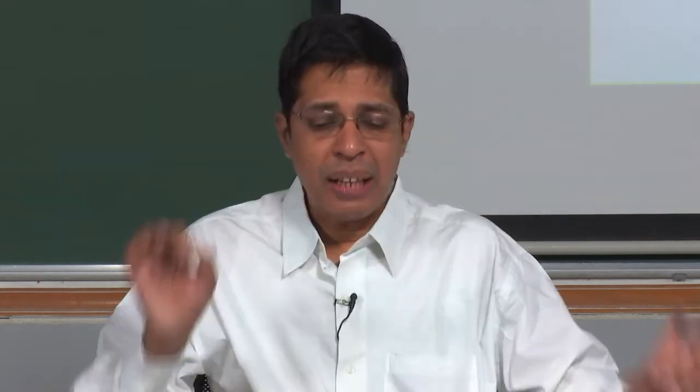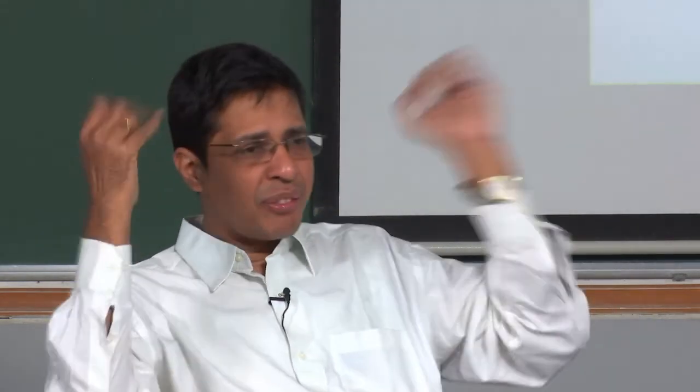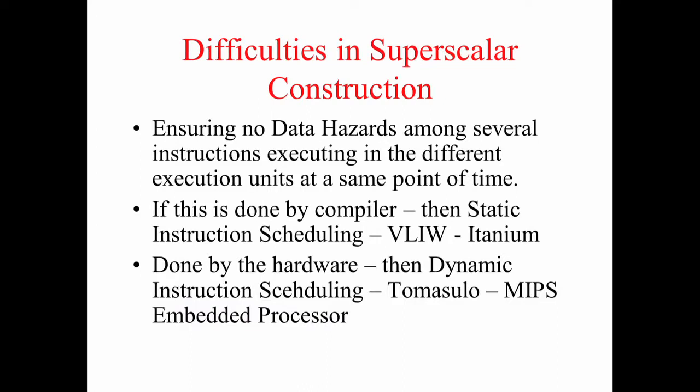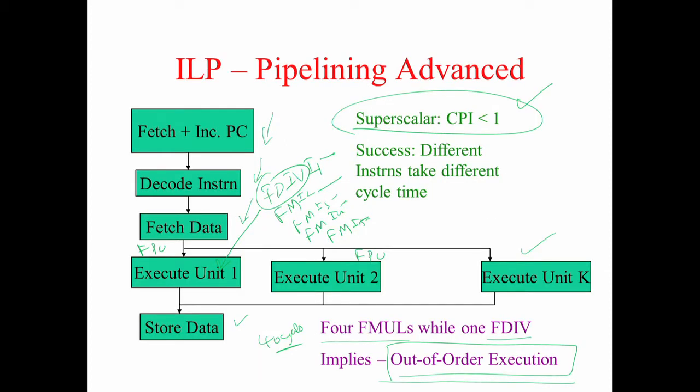Is it fine? So what are the difficulties in the superscalar construction? Difficulty 1 is that I have to ensure no data hazards. There will be several instructions that are executing. I have to see that there are no data hazards, meaning if there are data hazards I need to handle them. What I mean by handling a data hazard: if I2 depends upon I1, then I just keep I2 waiting till I1 finishes.